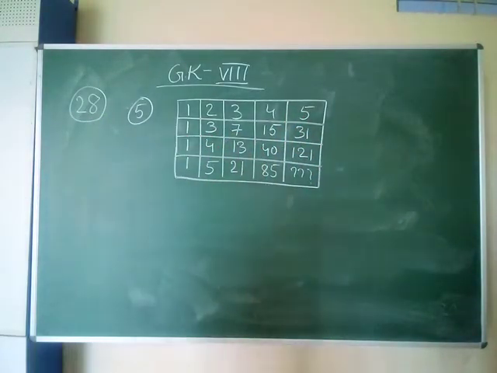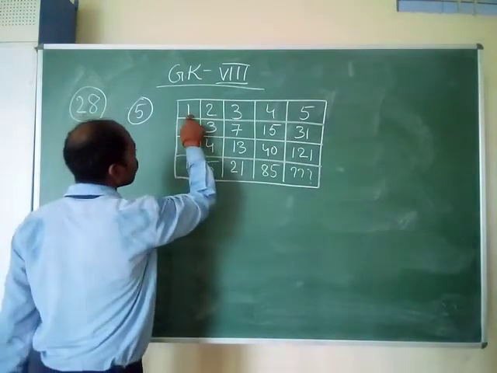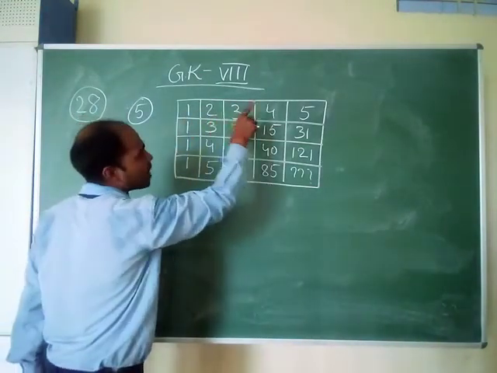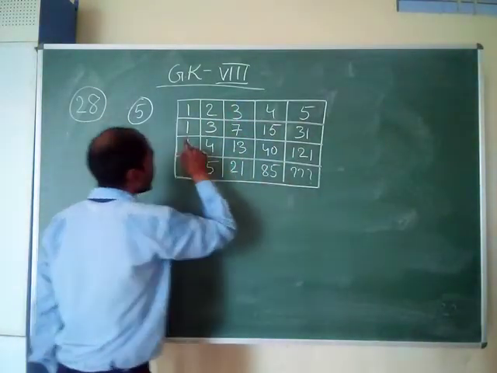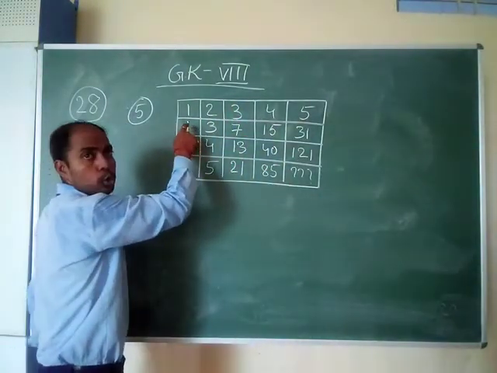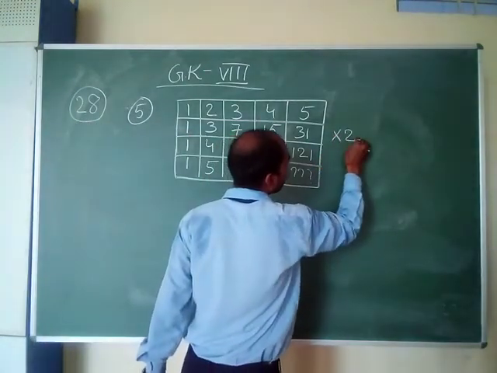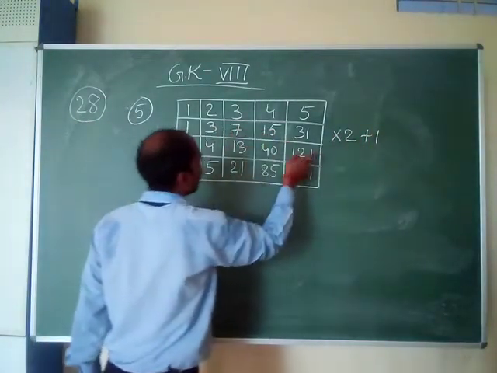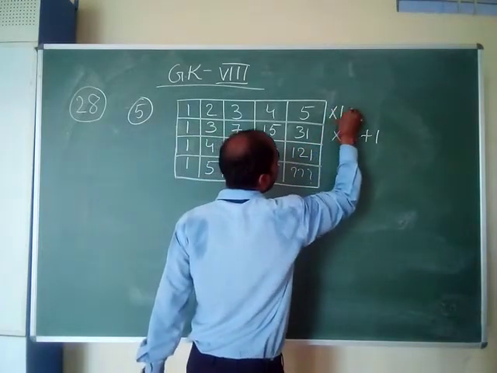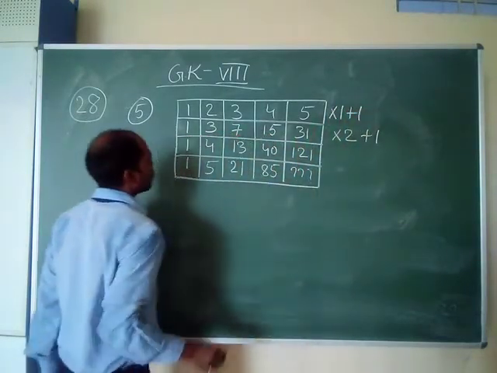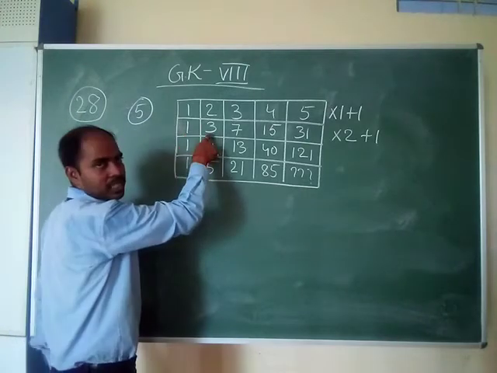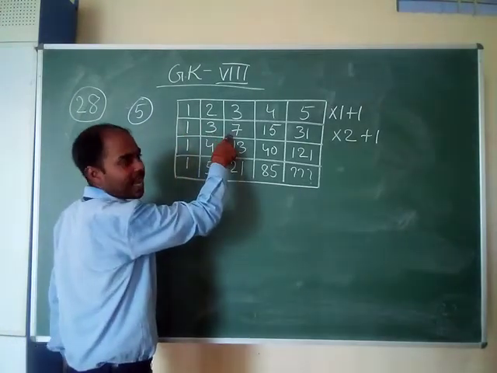So the first column states number into 1 plus 1 is the key. Here, into 2 plus 1 is the key. If you multiply by 2 and add 1, you will get the next number. See, 1 into 2 plus 1 is 3, 3 into 2 plus 1 is 7,